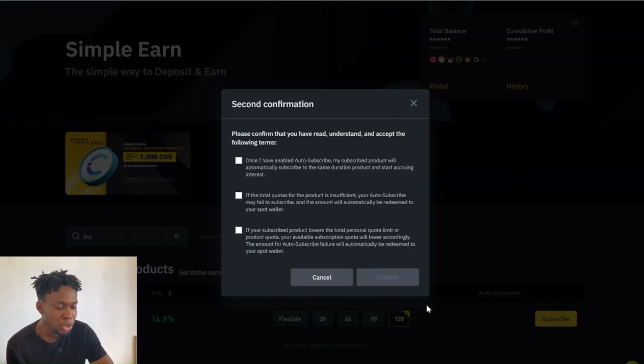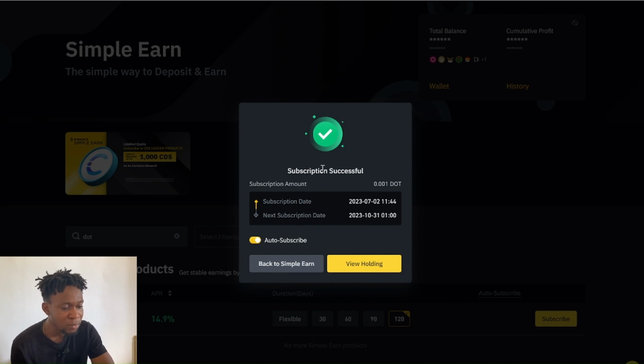Right here you need to press confirm, then come to this level and press confirm again, and confirm over here. You see, submission successful, and I staked this amount of token, with the submission date and next subscription dates. This is what you need to be doing to get started, and this is all the information you need to know.